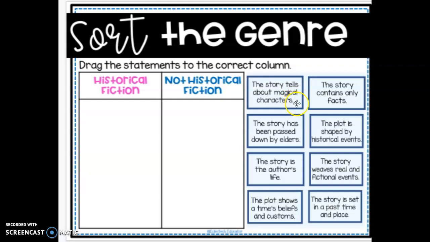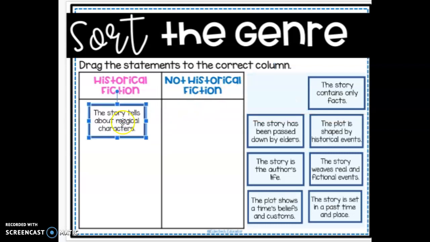So the first box reads, the story tells about magical characters. Well, we know the magical characters are not real, so we would drag that right on over here. Next, we have the story contains only facts.